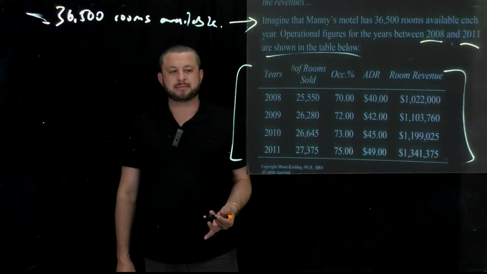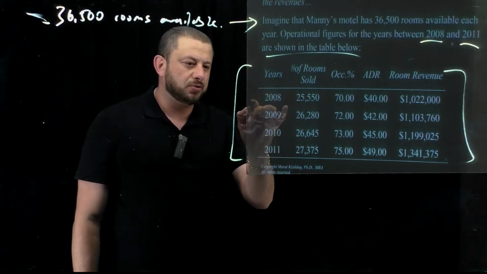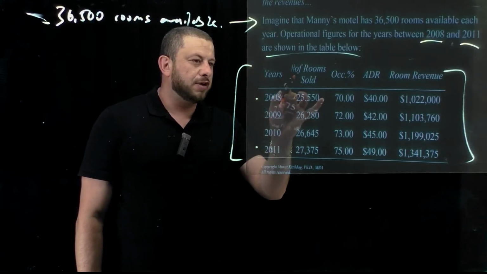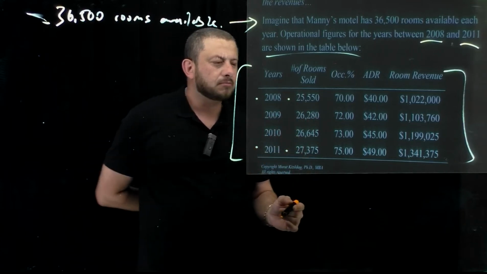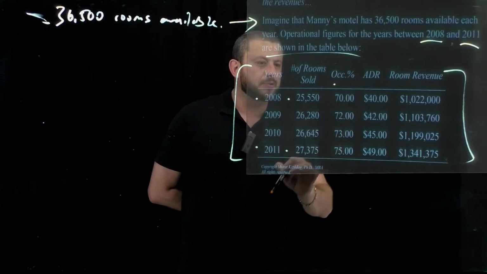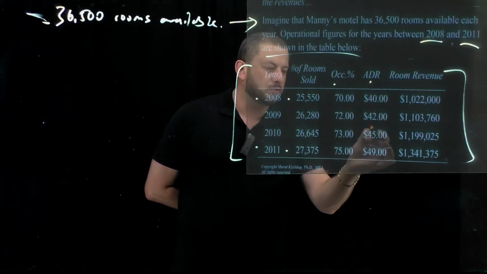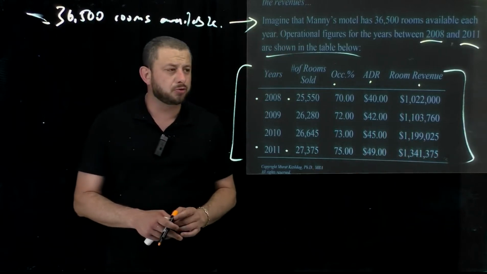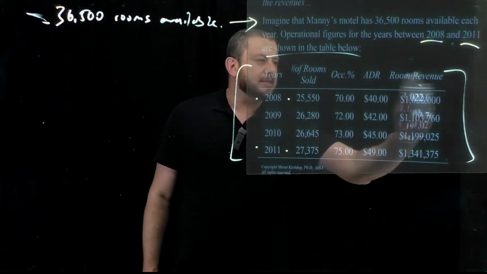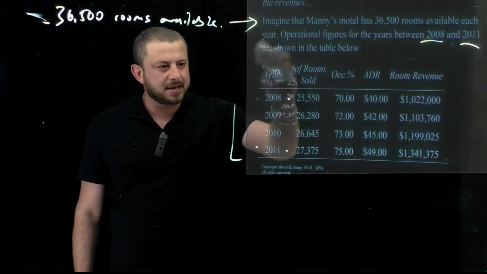Let's just read the table, and then I'm going to show you the question. We have years between 2008 to 2011. We have number of rooms sold from 08 to 11, corresponding numbers we have. We have the occupancy percentage, corresponding percentages. We have ADR, corresponding dollar values. Therefore, we have the room revenue. So this is the operational data for Manny's Motel, and let's take a look at the question.